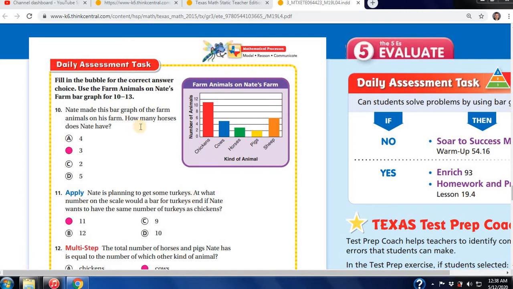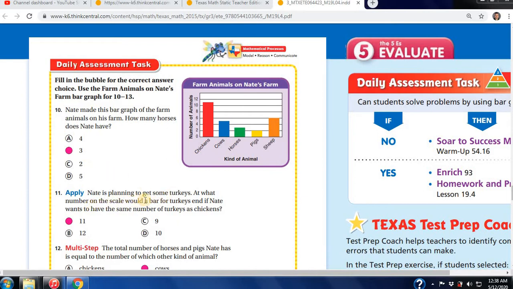The farm animals on his farm. How many horses does Nate have? So again, let's take a look at our graph here, and we have the number of horses, and let's look to see how they are divided from 0 to 12, and they're jumping in increments of 2, right? So we know that the halfway point here is going to be a 1, right? 2, 3, 4, 5, and so forth. So that's what we need to understand first. So horses, we look at 2, it's right above in between 2 and 4, so we know that's 3 here.